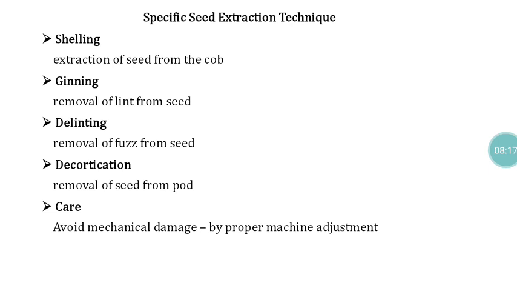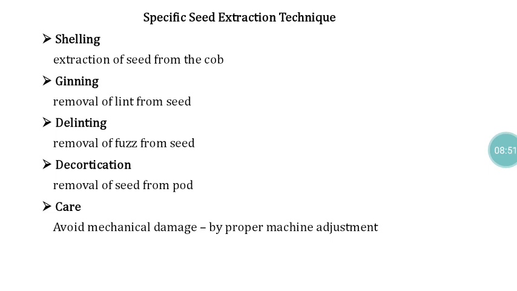Some of the crops also need specific operations, particularly in the case of maize. We harvest the cob from the mother plant. After that, we have to go for separation of the seed from the cob. That specific operation is known as shelling. Similarly, in the case of cotton, we have to harvest the kappas from the mother plant. After that, we have to go for removal of the lint, that is through ginning operations. Then we have to go for delinting, removal of the lint, and only then will we get the seeds. So this is the sequence of events we have to follow in the case of cotton.